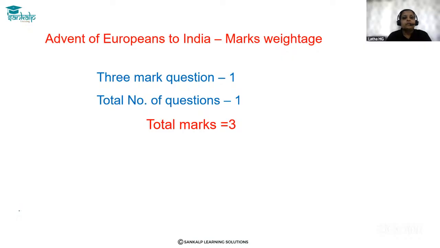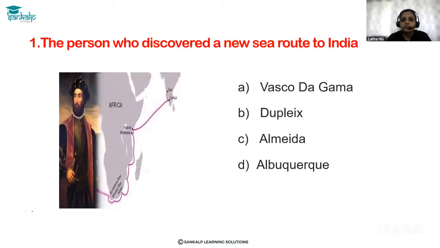First question, the person who discovered the new sea route to India. Who discovered the new sea route to India, they have asked. So the options are option A Vasco da Gama, option B Dupleix, option C Almeida, and option D Albuquerque.